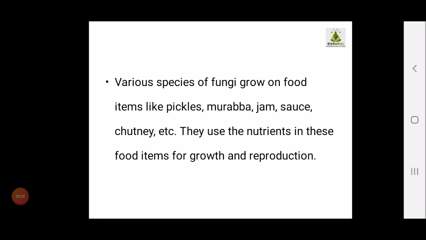We have already studied in the previous video that fungus grows on substances like food, and also your leather bags, cotton clothes, gunny bags. And for what does it grow over there? Basic thing: for the process of gaining nutrition, and also for reproduction.